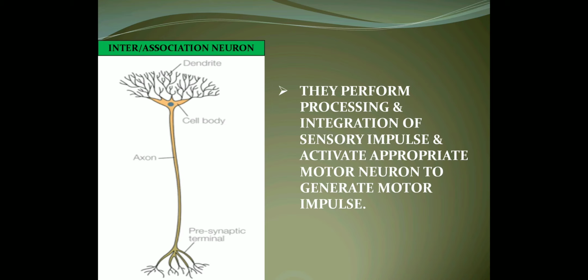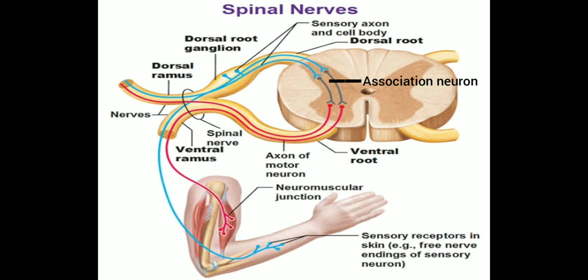And third one, that is interneuron, or you can also call it association neuron. They are located between sensory and motor neurons. They perform processing and integration of sensory impulses and activate the appropriate motor neuron to generate a motor impulse. That means they help in interpretation of whatever the sensory neuron brings in, and then it changes that sensory impulse into motor impulse, so that you can give a proper reaction or action.